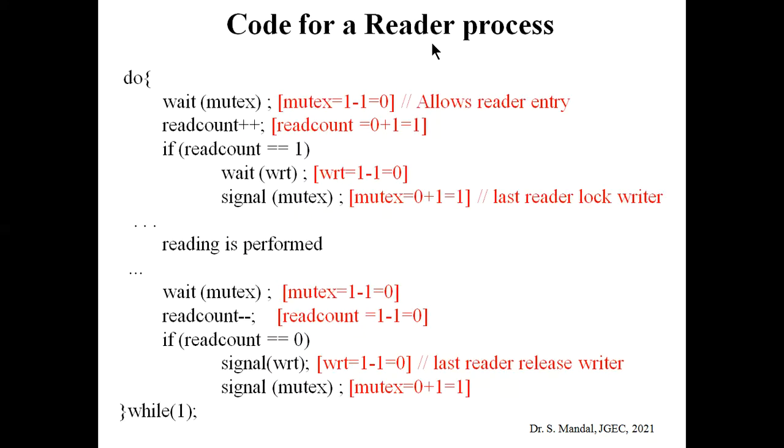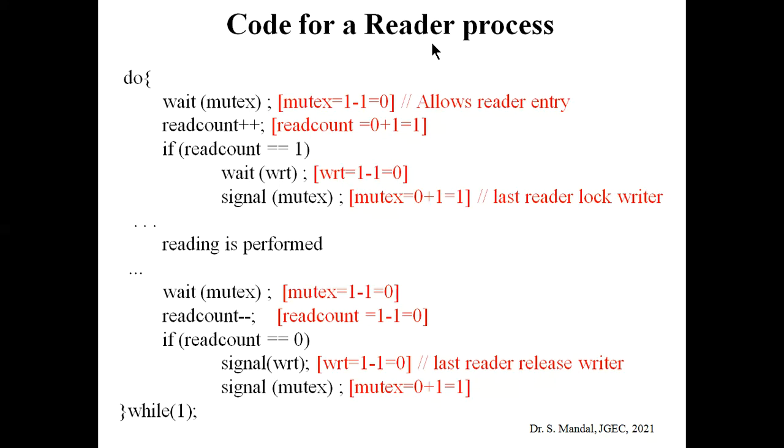Now see the reader process. The reader's process is very critical. Why? Because during the reading process, writing is not allowed, since the information would be updated and wrong information would be passed to the readers. But after completion of the current reading process, the writers can access the respective file.